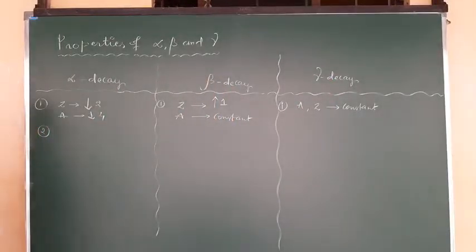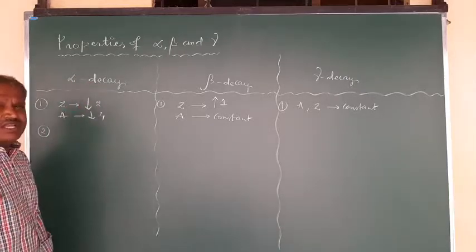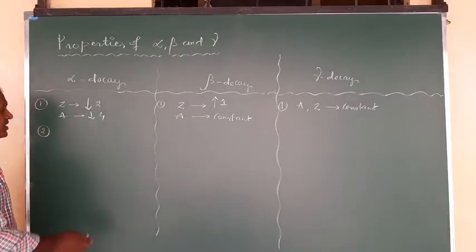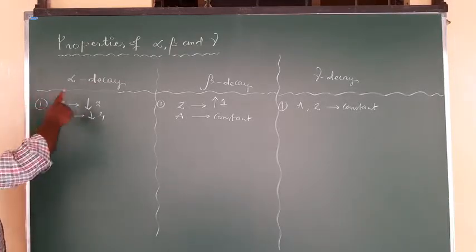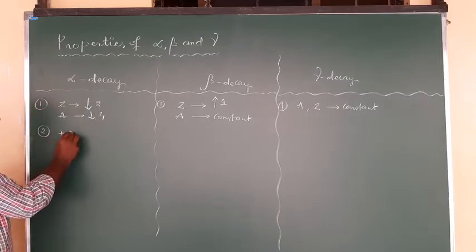And the second property: the alpha particle is nothing but a helium ion, right? It is a helium ion, a positively charged particle. The alpha particle is positively charged.